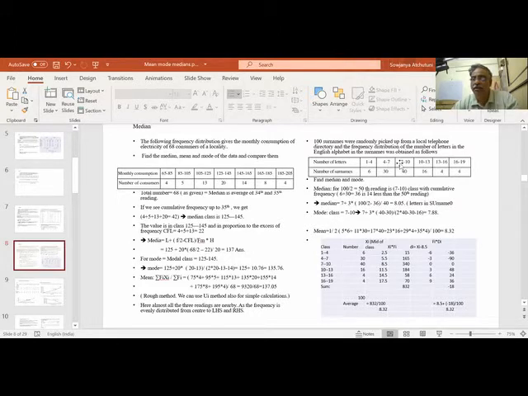L plus (F minus F0) by (2F minus F0 minus F) into H, the class width. Fix. Median also. What is the 50th reading? 50th reading is 14 more than this. So 14 by 40 into 3 plus 7. So it should come between 7 to 10.